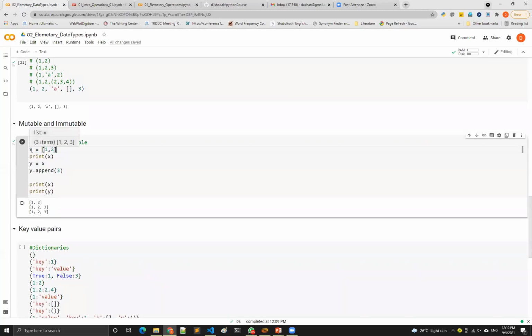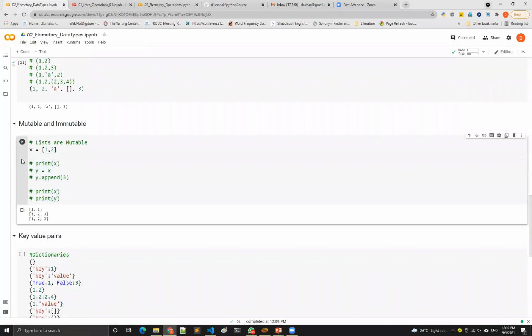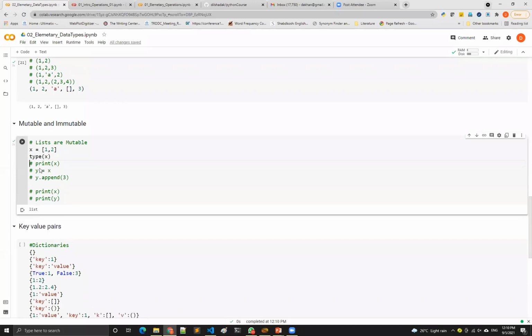So now if you want to see what is the type of X, then Python will say the type of X is list, meaning whatever is there on the right will become the type of whatever is there on the left, and also the value of the left will be the same.